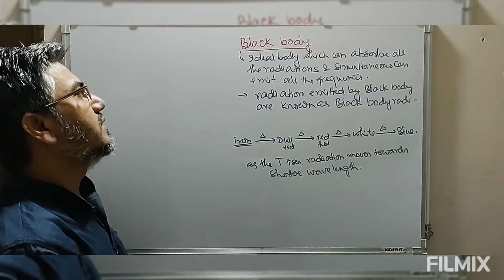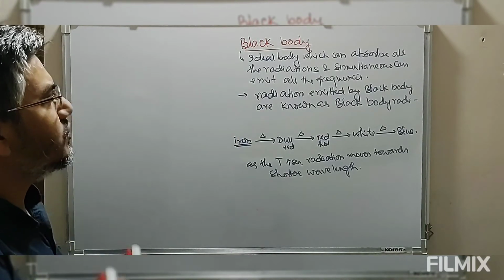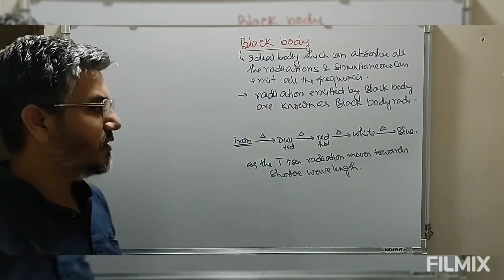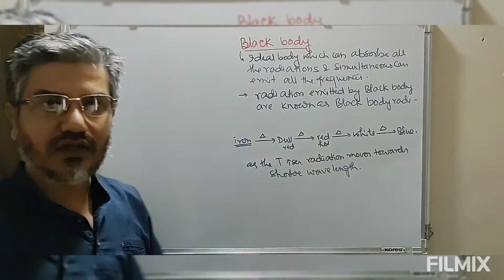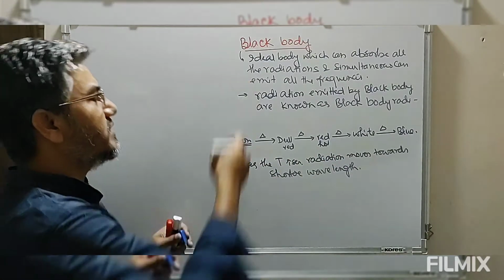This is what we call an ideal type of black body. It is absorbing different frequencies as well as emitting different frequencies. So this is an example of a black body.